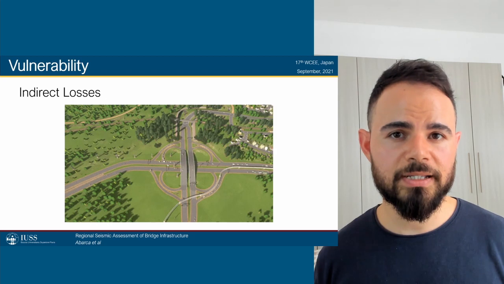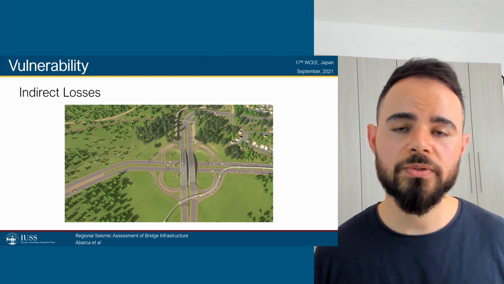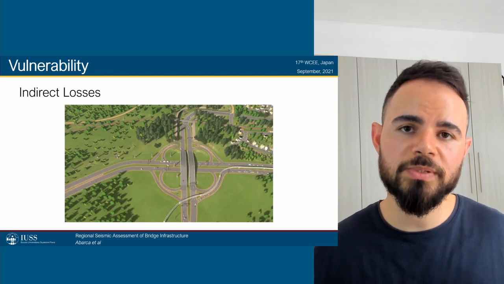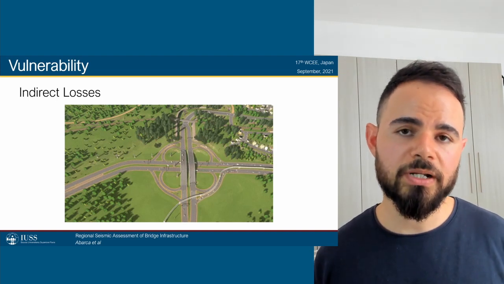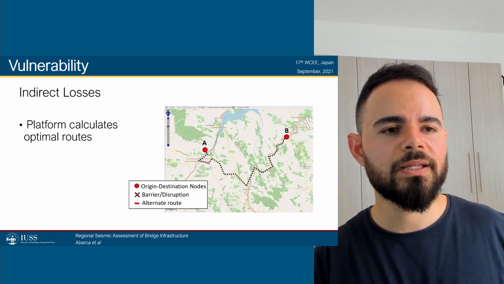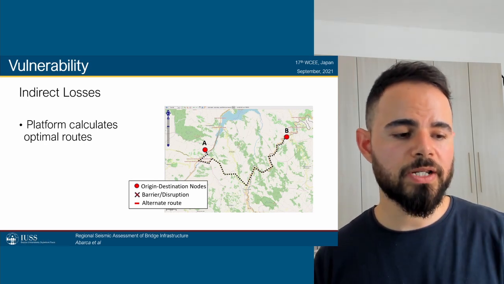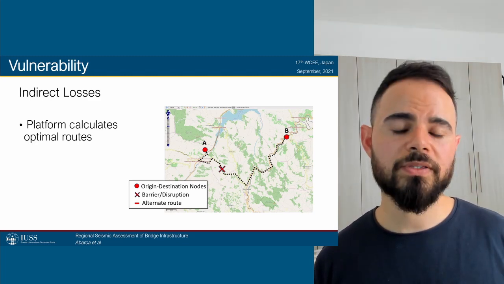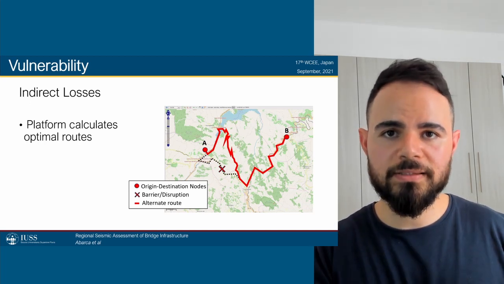Now, for you to actually calculate a monetary value for indirect losses, this is a very complicated exercise, which has to do with road network modeling, as well as having information for how the people move within a specific traffic system. Now, this information was available for Italy, but it wasn't available for North Macedonia or Israel. We were able to implement a very simple routing algorithm that calculates an optimal route between two given points. Since we have control of the network, we can also define a barrier or a disruption. In our case, for example, a bridge collapsing. Once you have this disruption, we can just remove that link from the network and the platform will recalculate the next best option for routing.